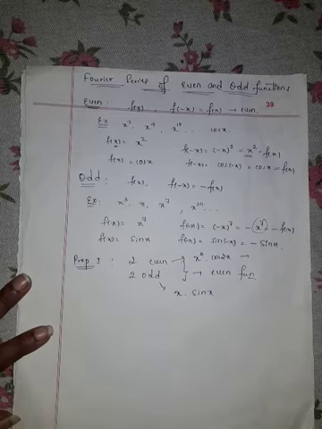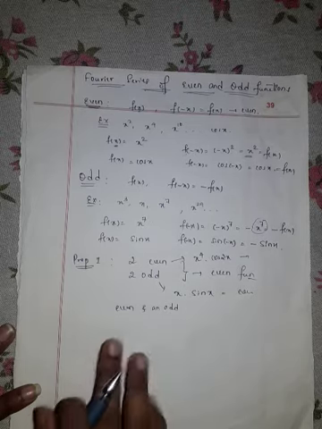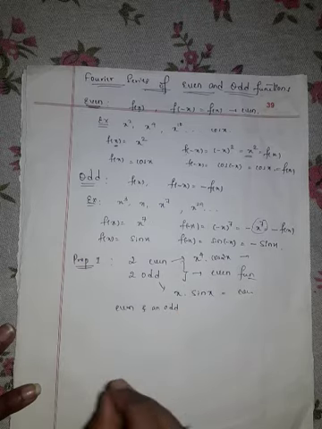And the product of an even and an odd function is always an odd function. For example, x square into sine x is an odd function. This is our first property.